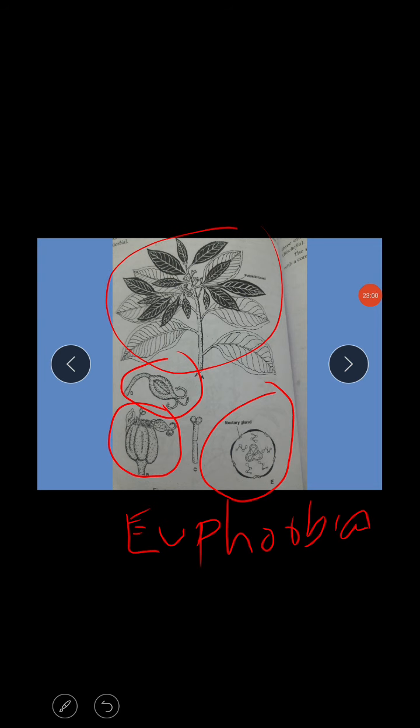Next, androecium. Here the proper stamens are present. The number of stamens varies with species, which means each species has a different number of stamens.